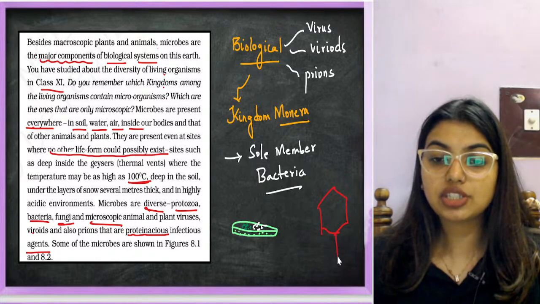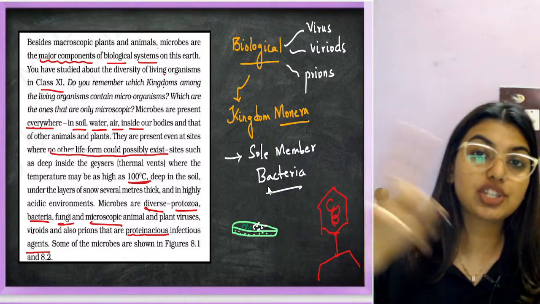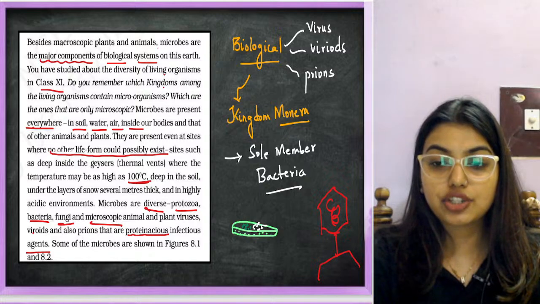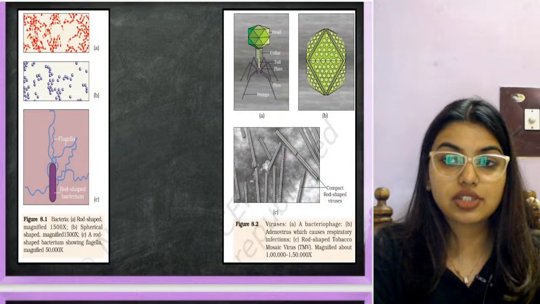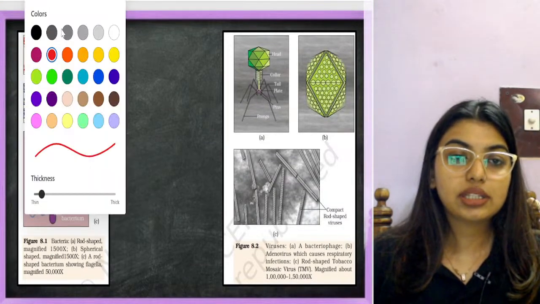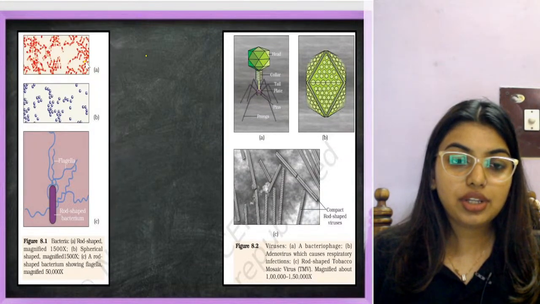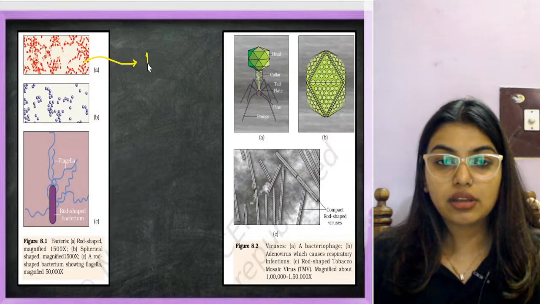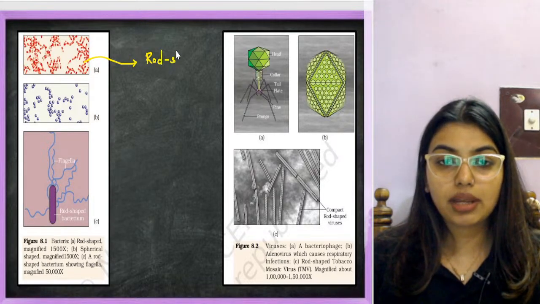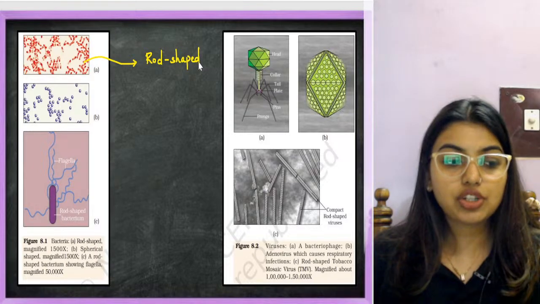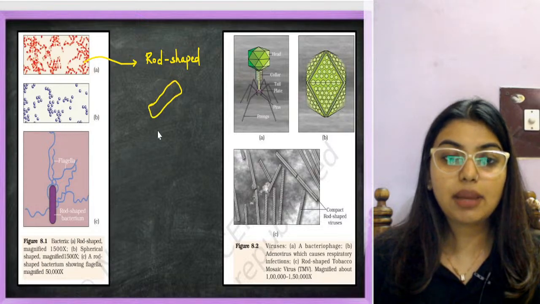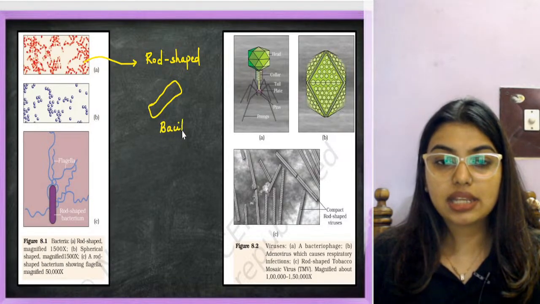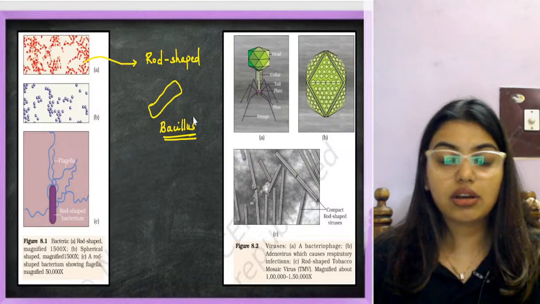A bacteriophage is always what I draw. This is the protein coat, and inside there is going to be genetic material. So they are proteinaceous infectious materials. Now just look here, you have some diagrams from your NCERT which are very, very important for you. Here you have a rod shaped bacteria. Rod shape means like this. We call this rod shaped bacteria bacillus, or bacilli in the plural.